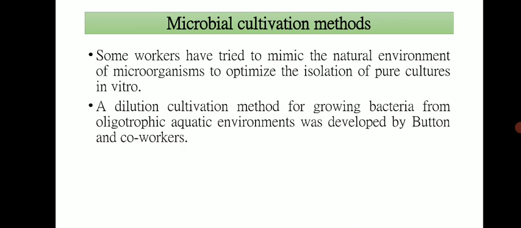The next approach is the dilution cultivation method for growing bacteria from oligotrophic aquatic environments, developed by Button and co-workers. Populations of marine microorganisms were counted before being diluted and inoculated into sterilized seawater and examined over the 9 weeks of time interval using flow cytometry.